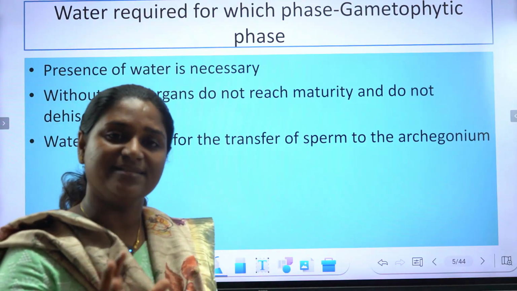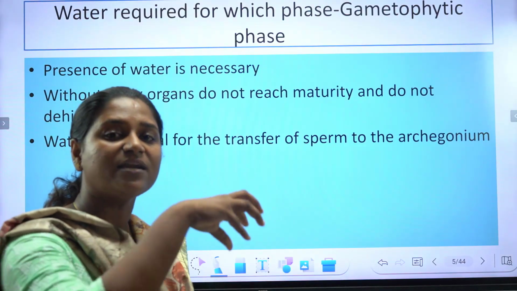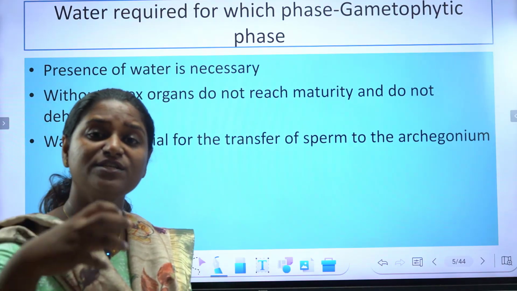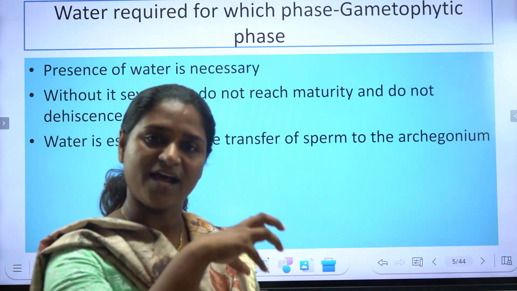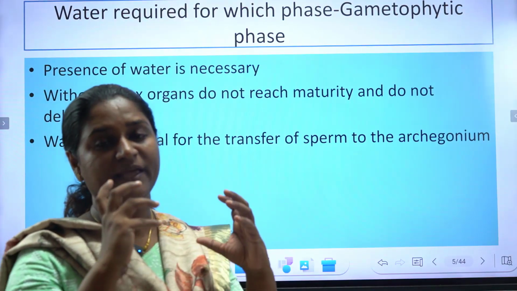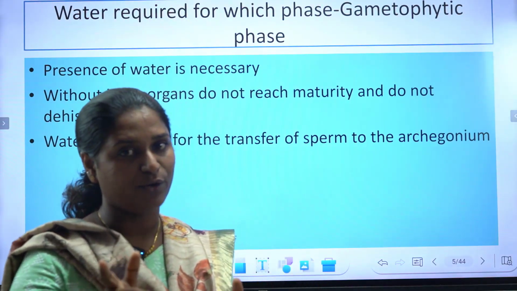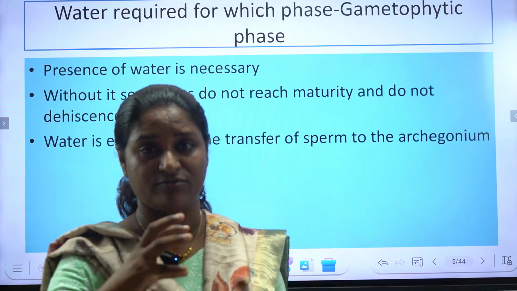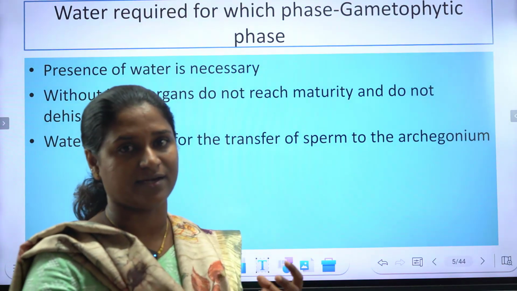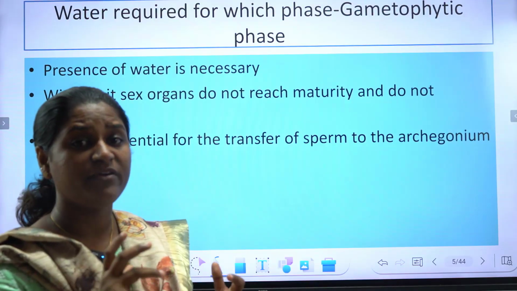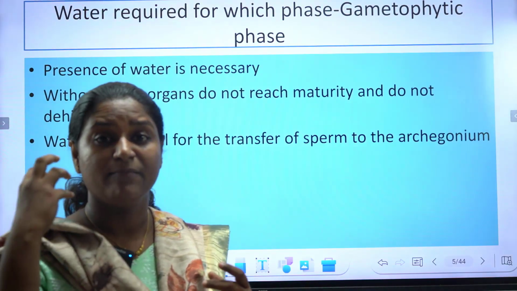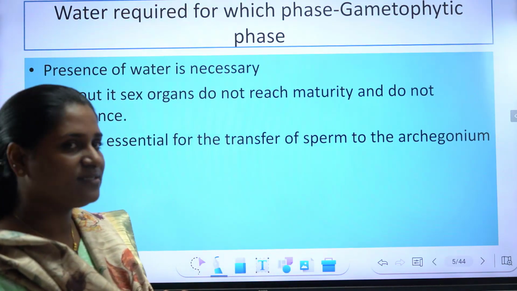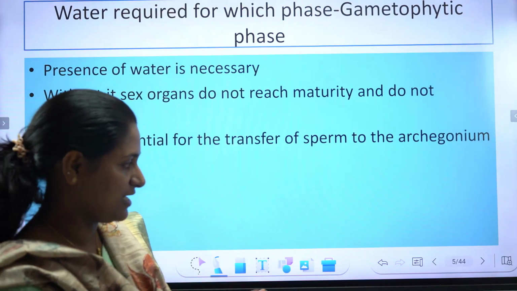So water is essential for the sperm to reach the archegonium. In order to carry out the act of fertilization, the sperms need to swim and come to the archegonium. Many students from a biology background might know only this factor, that they need moisture for the sperm to swim towards the archegonium. Still, we may not be aware of the fact that moisture is essential for the sex organs to mature, and we will come to that in detail in the coming slides.